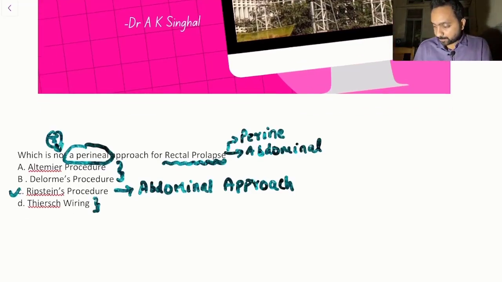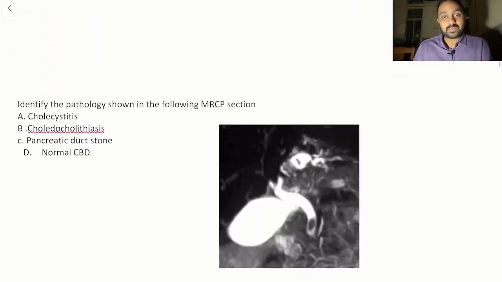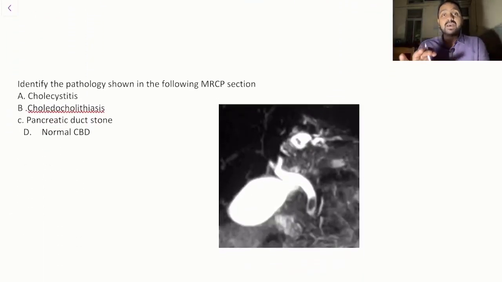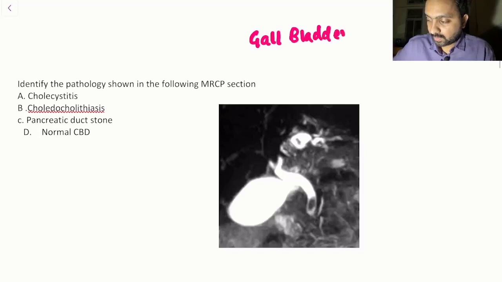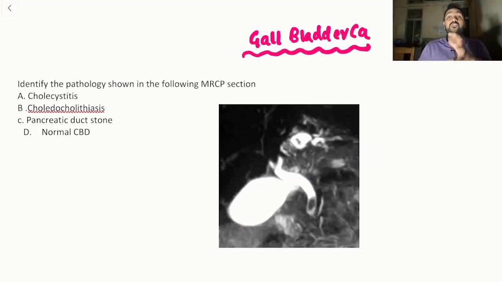Now the next question that we have is, identify the pathology shown in the following MRCP section. So guys, last INI had focused a lot on gallbladder carcinoma. Even our teaching of all the PYQs was focused on gallbladder carcinoma, but now they have actually shown you an image of MRCP and asked you the pathology.